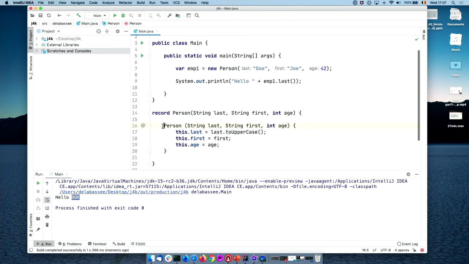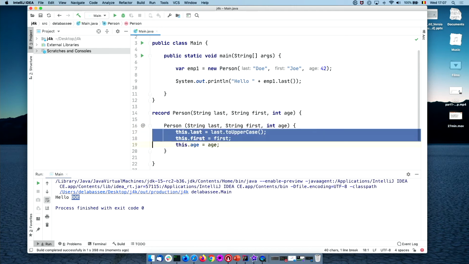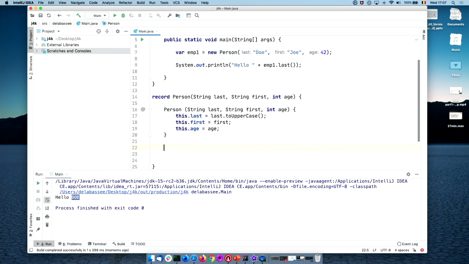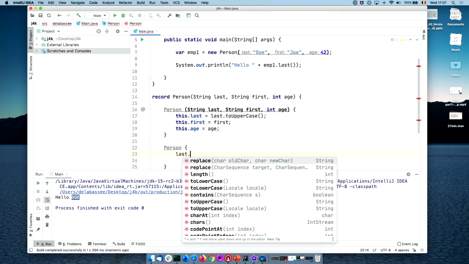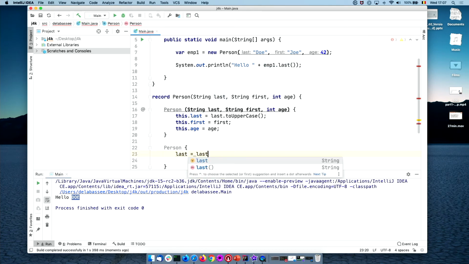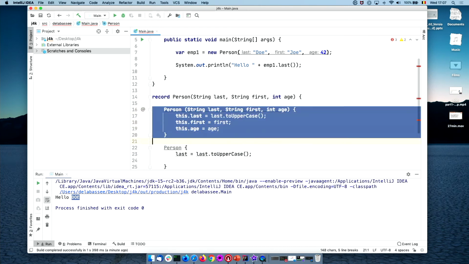This is the canonical constructor, but as you see, it's a bit verbose. The good news is that records are addressing that through a compact canonical constructor that works like this. So what I'm going to do here, I'm going to do the same thing. So I want to uppercase the last name, so last.toUpperCase, and that's it. It's all it takes to use the compact canonical constructor.